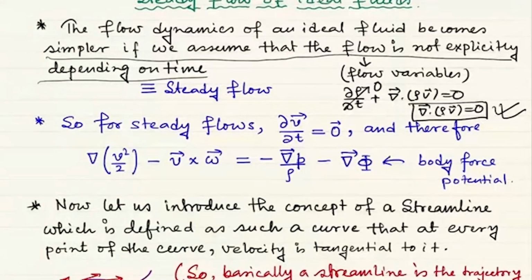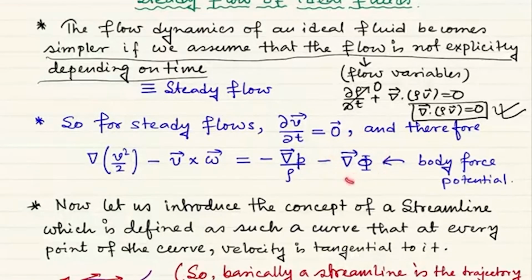Now what about the momentum evolution equation for steady flows? Similar to density, we can say del t of v is equal to 0. Therefore the first term of the momentum evolution equation goes away, and we simply have gradient of v square by 2 minus v cross omega is equal to minus gradient of p by rho minus gradient of phi.